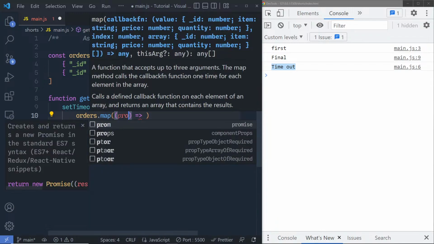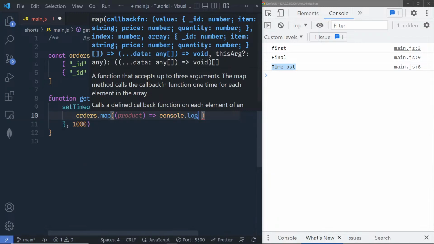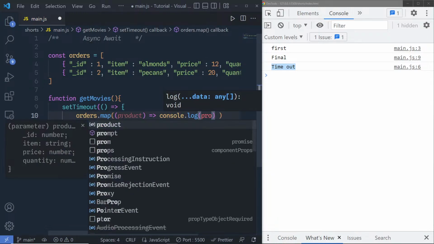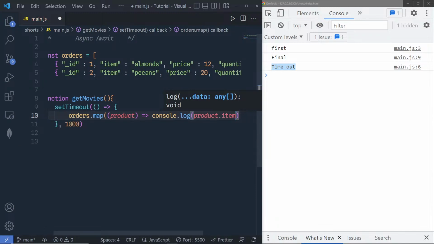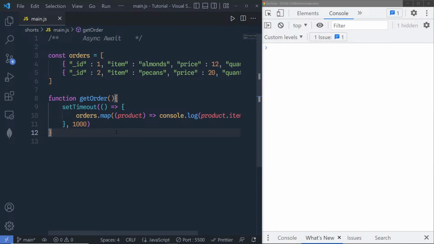So we pass product, and we can call this argument right here using console.log and say product.item. So I'm just going to access the name of all these items inside this getMovies. You can change this name if you want. I can say getOrder, and if I save the changes, I'm going to get all these orders inside my console, but after 1 second.